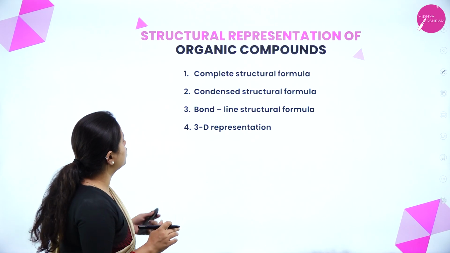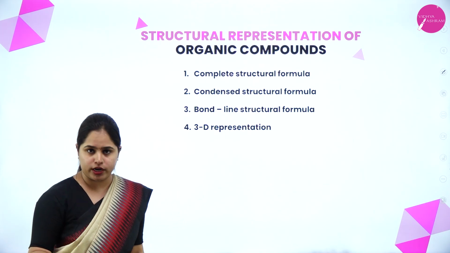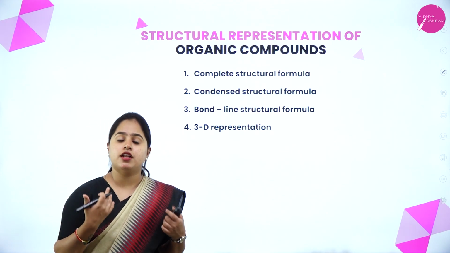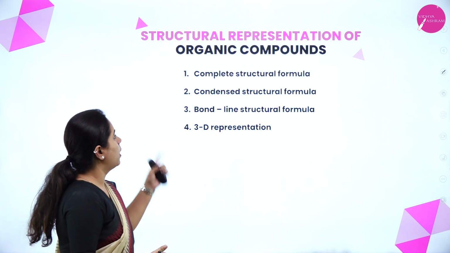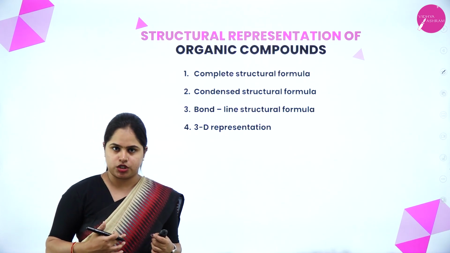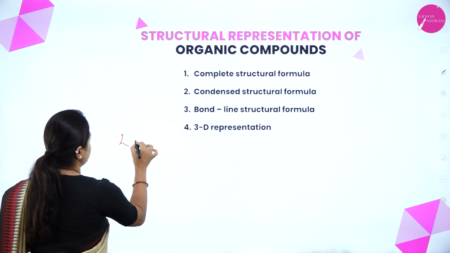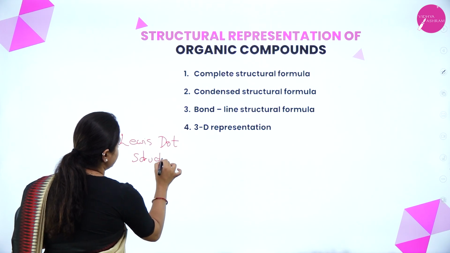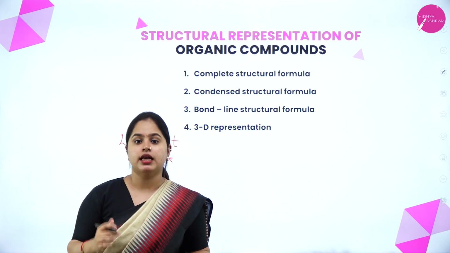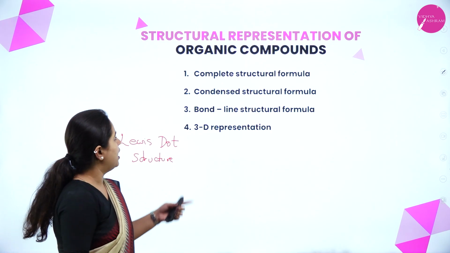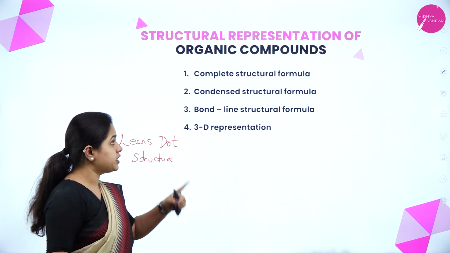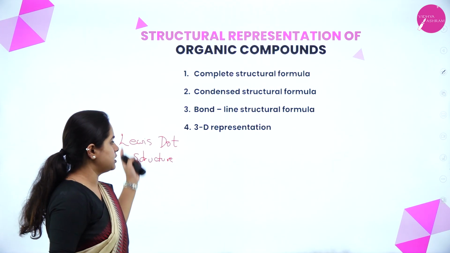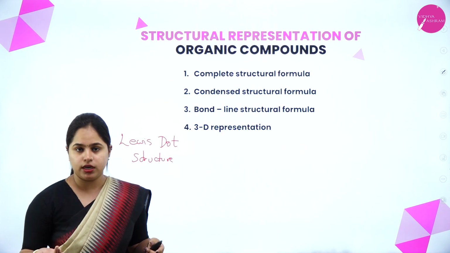Right? So now moving on to the next part, that is structural representation of organic compounds. How we are going to represent the organic compounds, we are going to see. There are various methods in which we can represent this. So the first one is Lewis dot structure. In Lewis dot structure, we have already studied this in chemical bonding and molecular structure. Then comes complete structural formula, condensed structural formula, bond line structural formula and 3D representation. As this is already known to you, I am not going into the details of that.